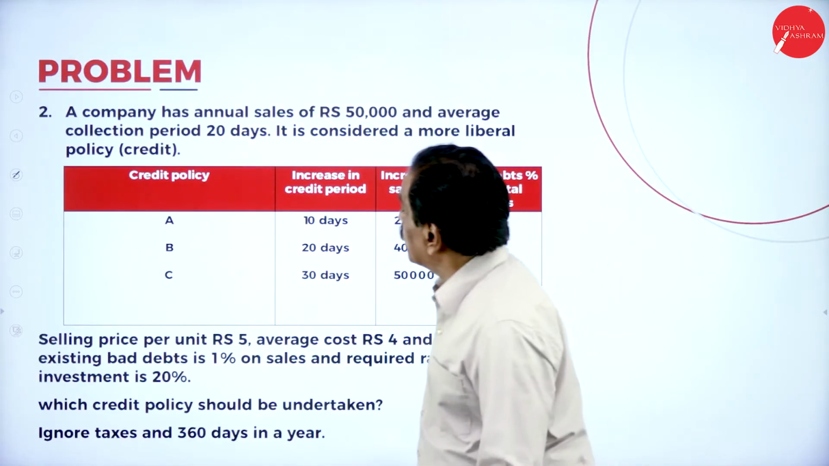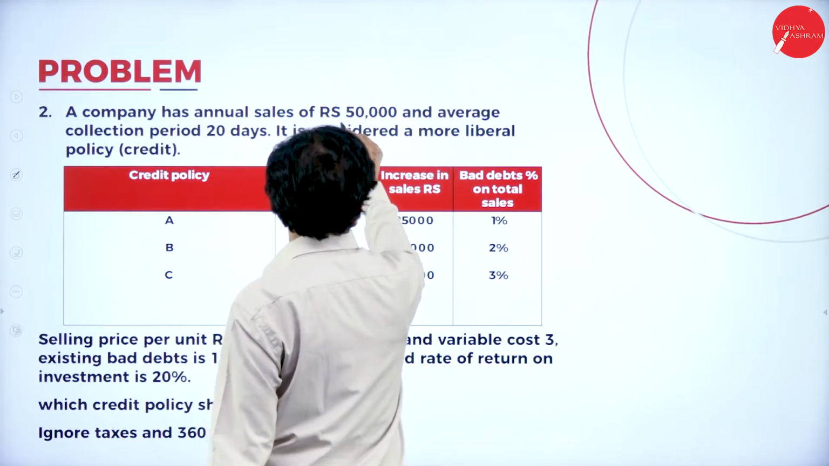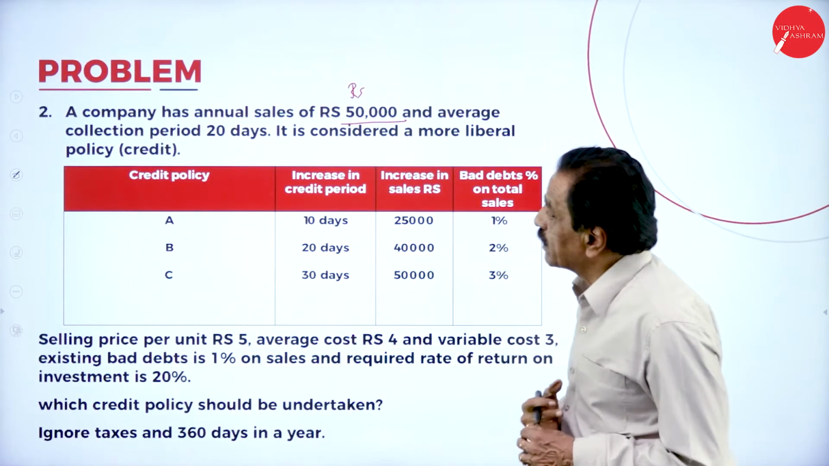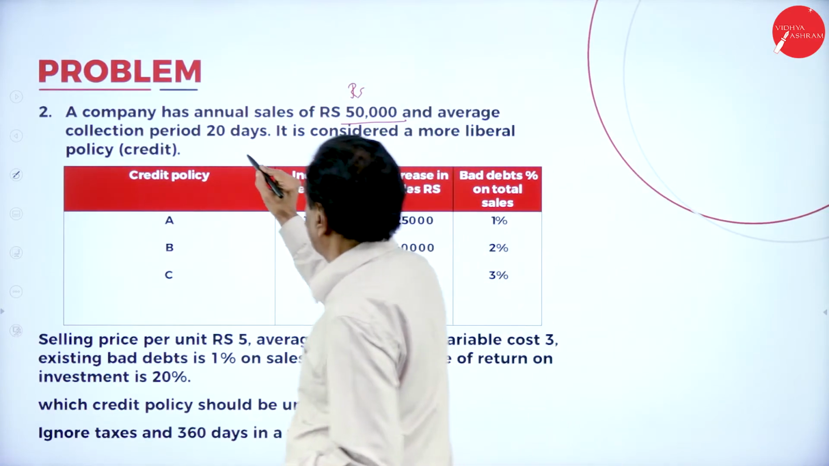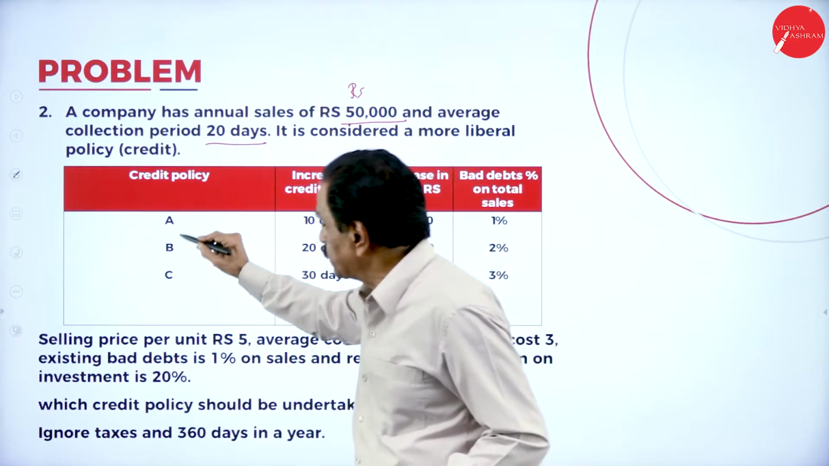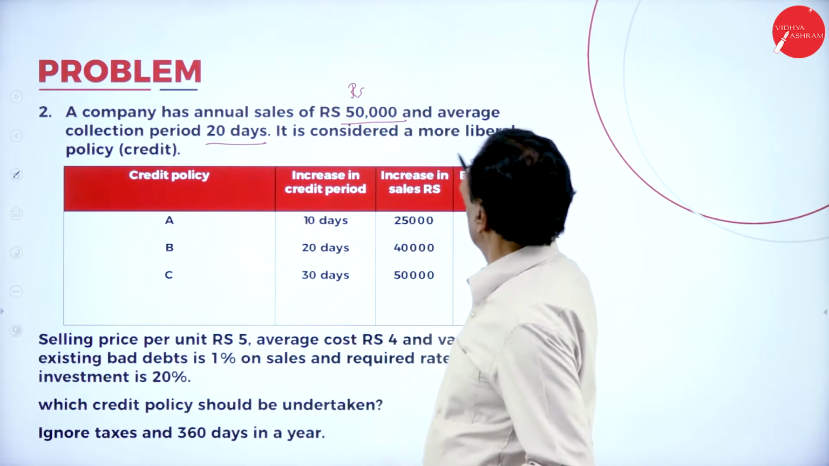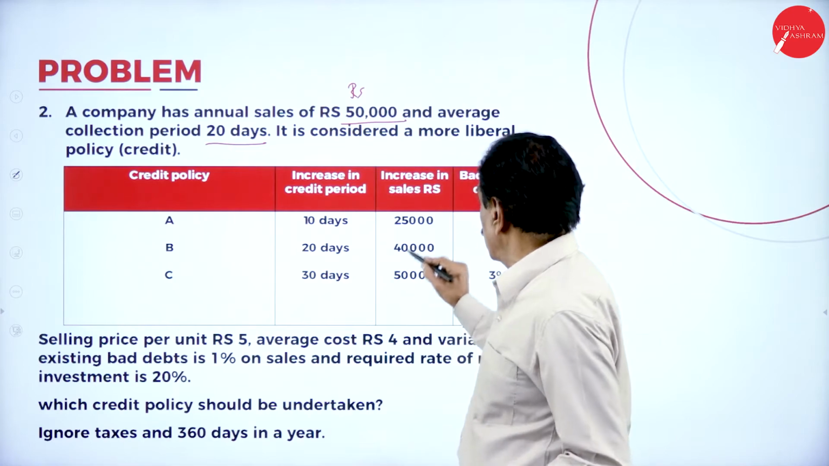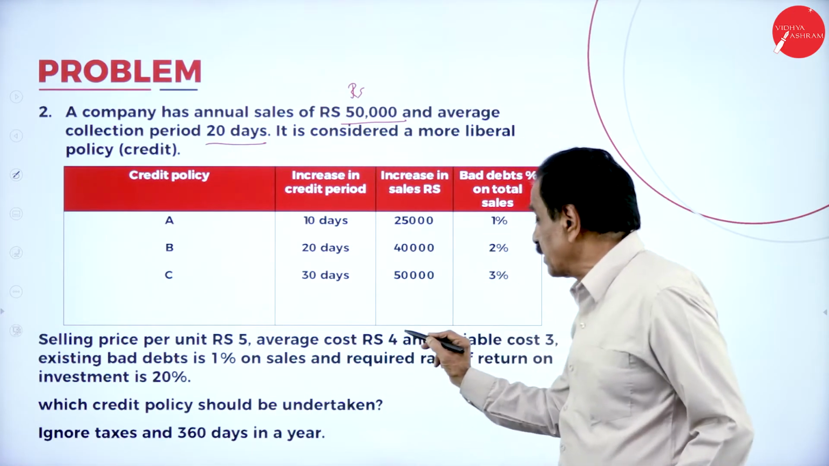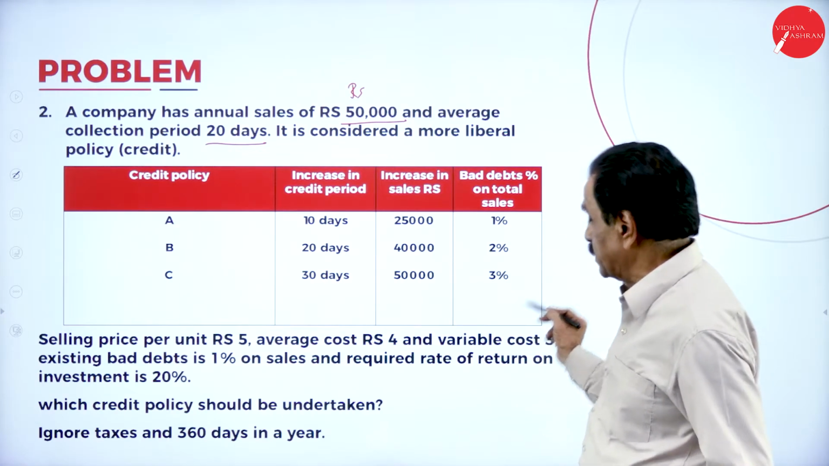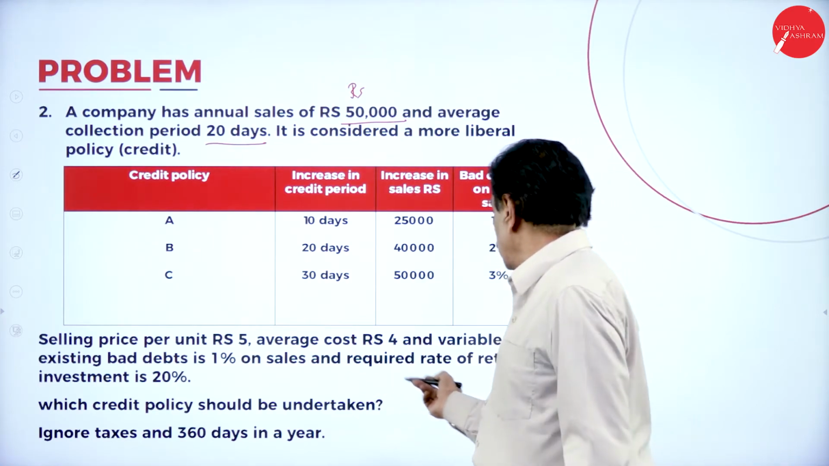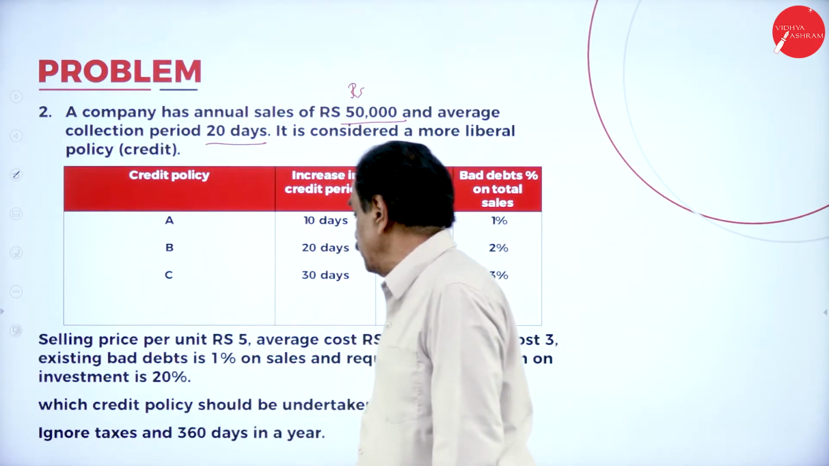Next problem. A company has an annual sale of rupees 50,000. And an average collection period is 20 days. It is considered a more liberal policy, credit policy ABC, 10 days more. Here 20 plus 10 days now. So 25, 40, 2% 1 year. Selling price is rupees 5, average cost is rupees 4, variable cost 3 means 1 rupee is the fixed cost, bad debt is 1% on sale, and required rate of return investment is 20%.